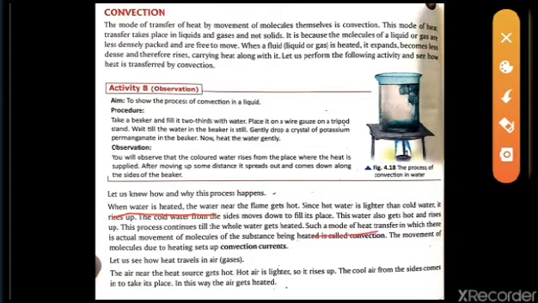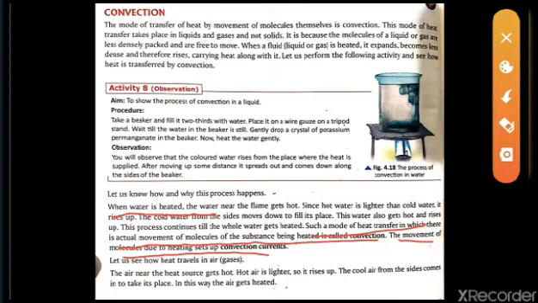So such a mode of heat transfer in which there is actual movement of the molecules being heated is called convection, and the movement of the molecules due to heating up is called the convection current.